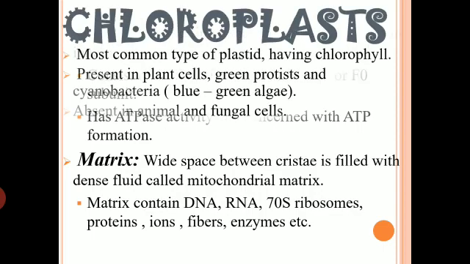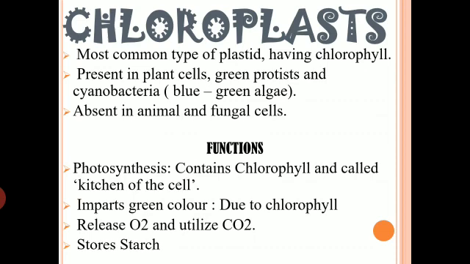Let's talk about the next organelle, which is called the chloroplast. Like mitochondria, the chloroplast is also a kind of semi-autonomous organelle. That means this organelle also contains its own DNA and ribosomes, by which it can synthesize its proteins and replicate whenever required. You know that the chloroplast is a very common type of plastid, and this plastid contains chlorophyll. Due to the presence of chlorophyll, plants are capable of carrying out photosynthesis.